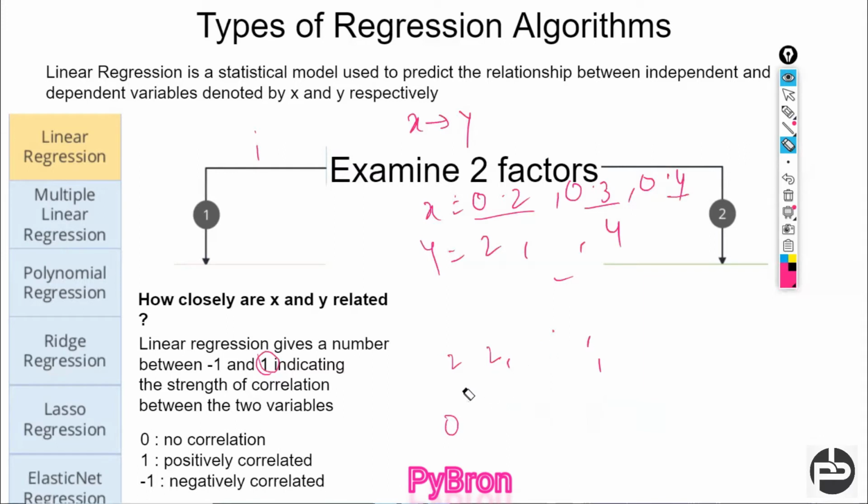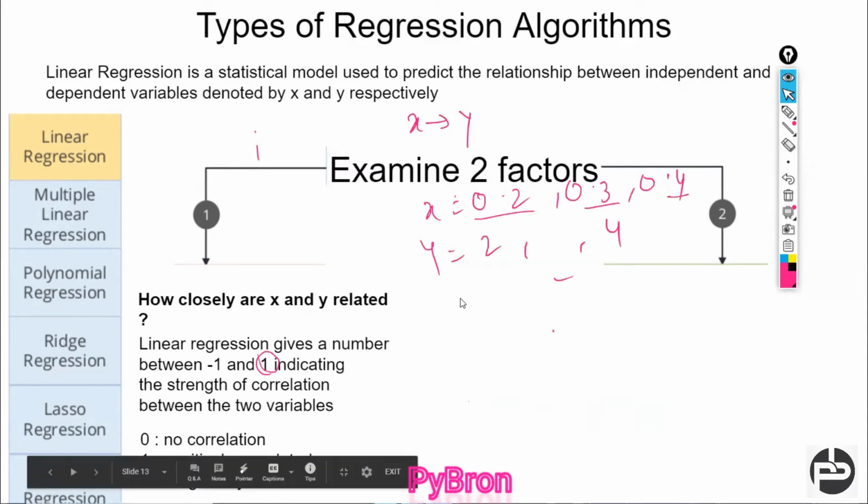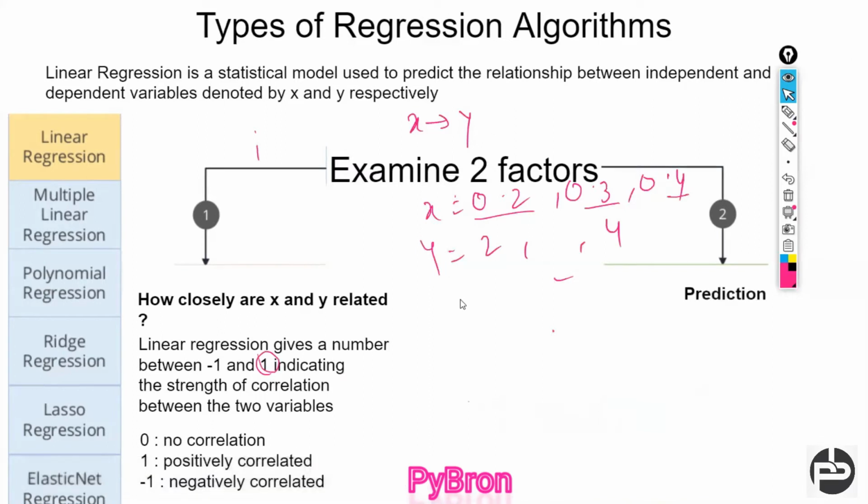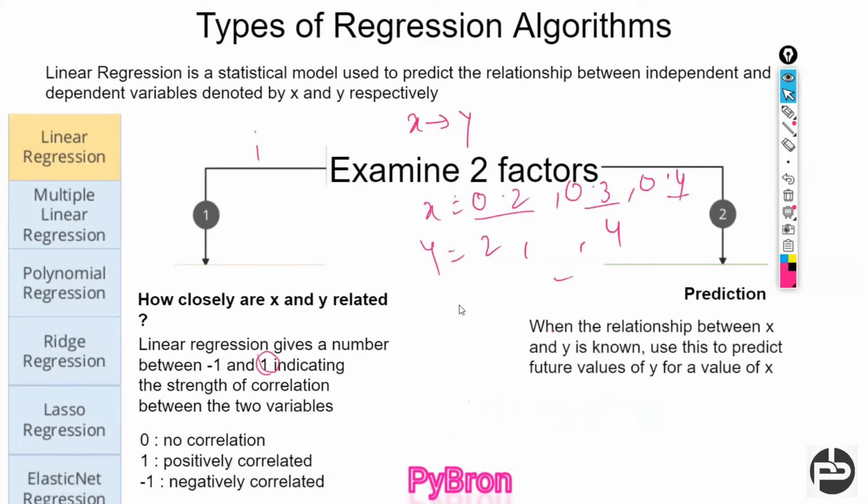Okay, out of the two factors, we got the clear picture about the first factor. Now I'm going to discuss the second factor, which we are going to consider when applying linear regression: predictions. Basically, what is prediction? When the relationship between x and y is known, we use it to predict the future value of y.